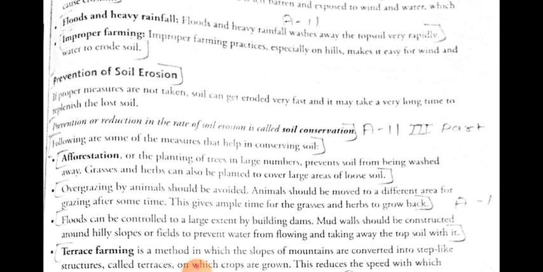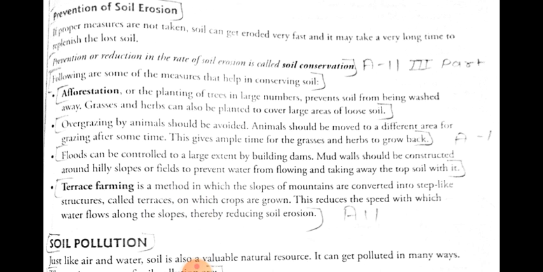Some of the following measures that help in conserving the soil are afforestation. So what is afforestation? Afforestation refers to the planting of trees in large numbers, which prevents the soil from being washed away.